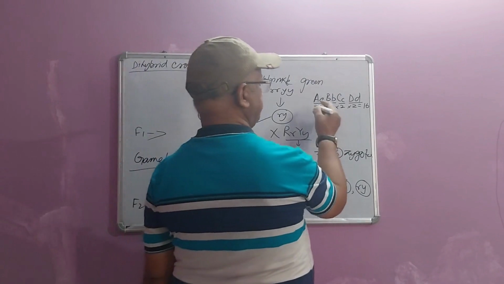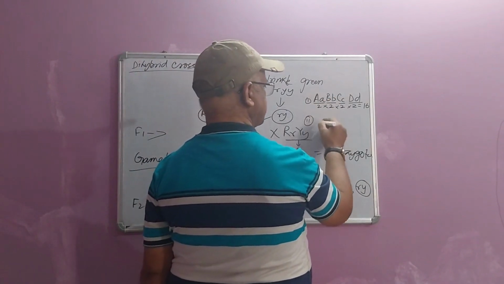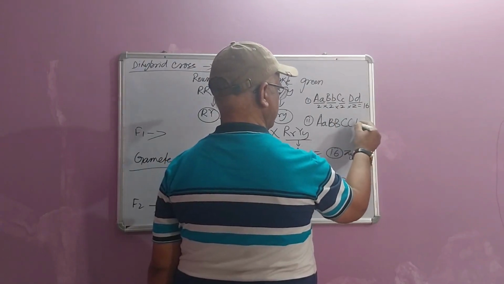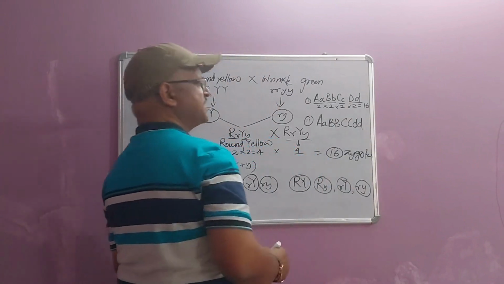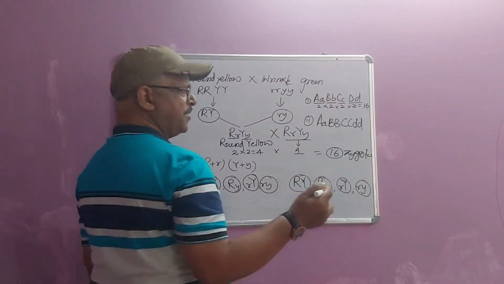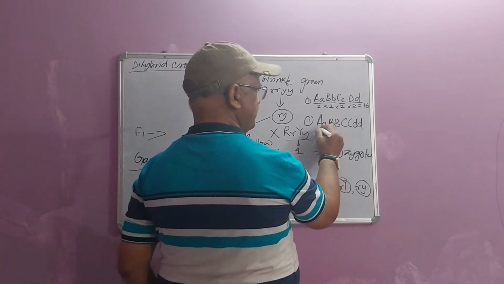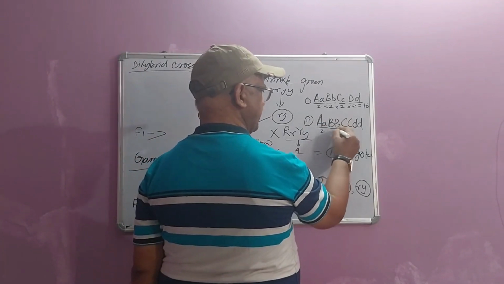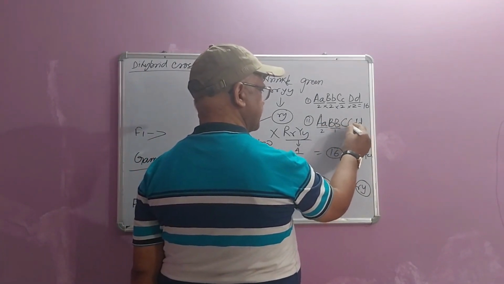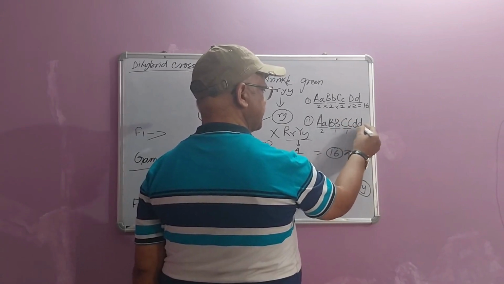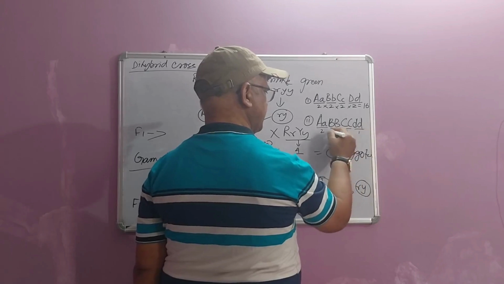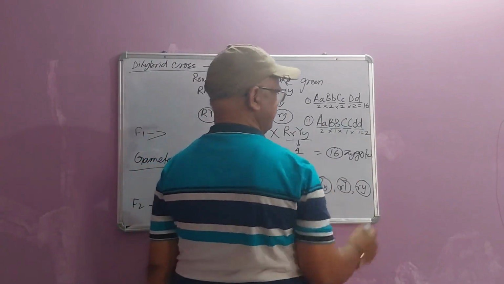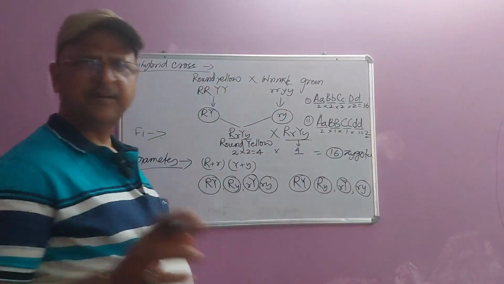Similarly, take another genotype. Suppose it is this one, this genotype. How many types of gamete is it going to produce? These two are different, capital A, small a, take 2. These two are similar, capital B, take 1. These two are similar, capital C, take 1. These two are similar, small d, take 1, and multiply. So an individual having this genotype will produce only two types of gametes.